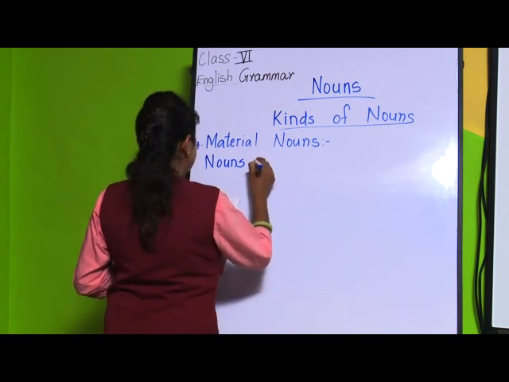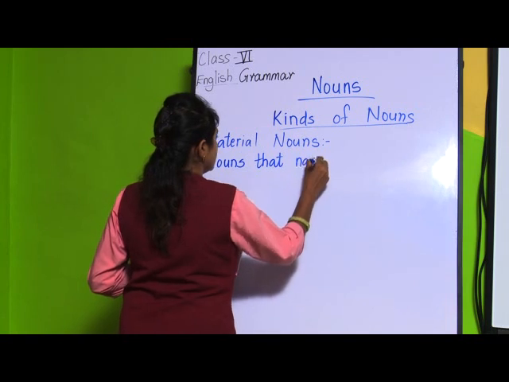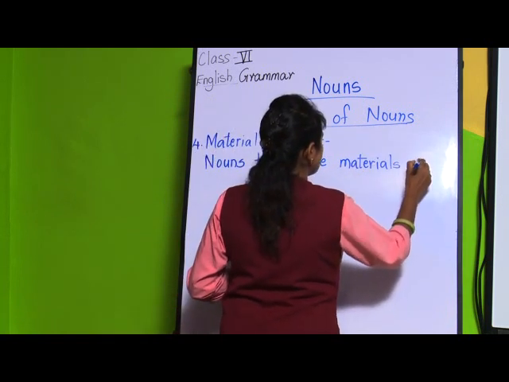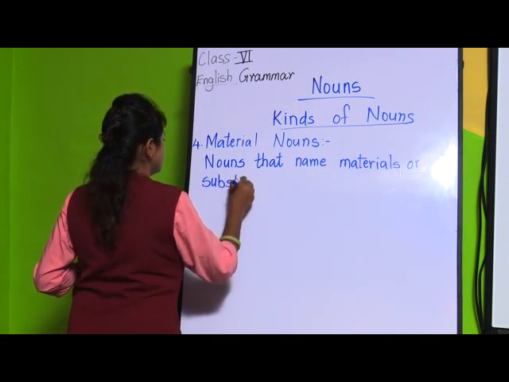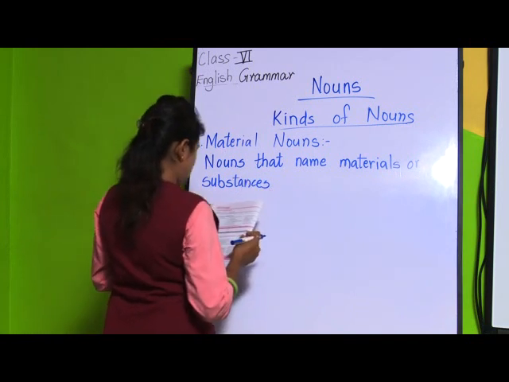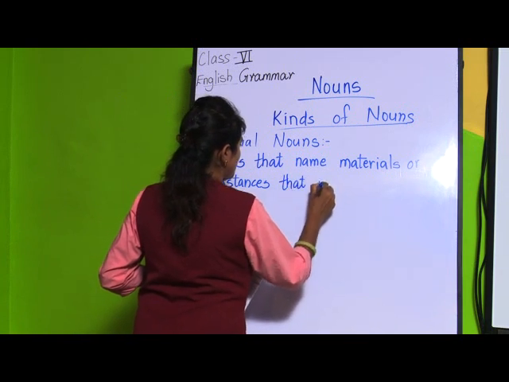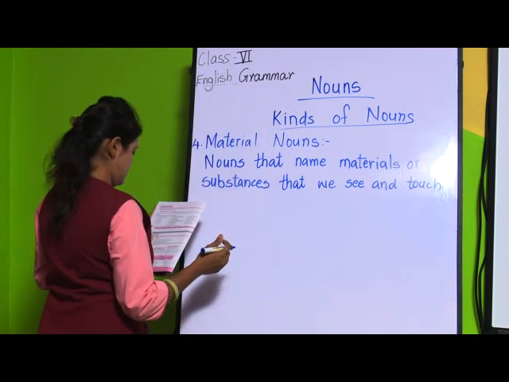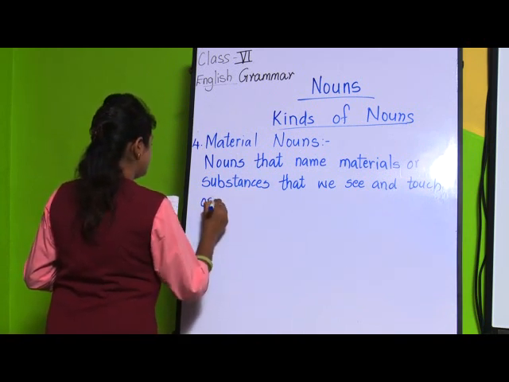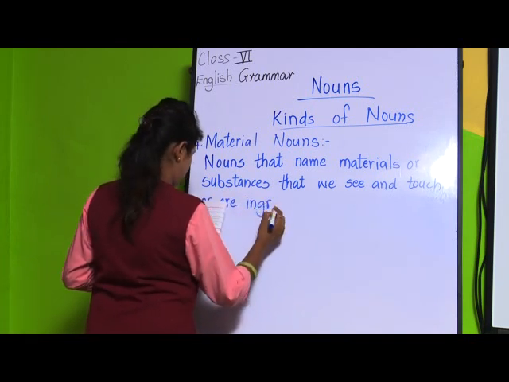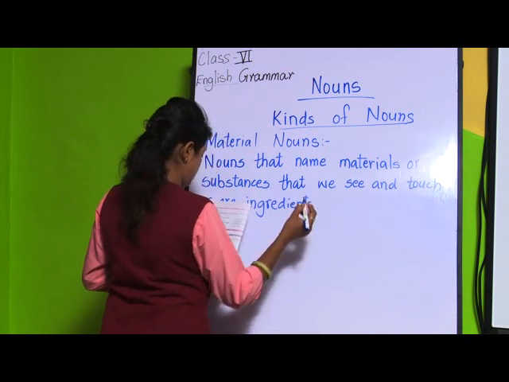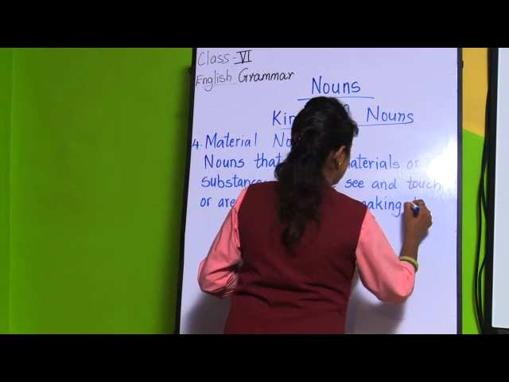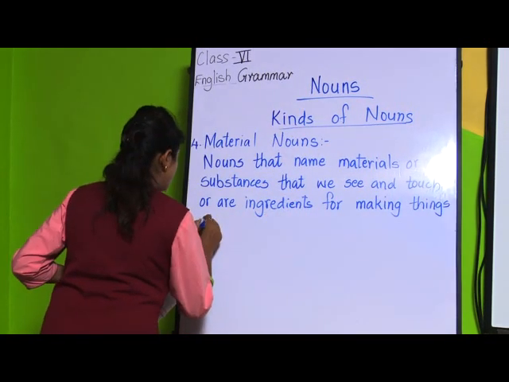Nouns that name materials or substances that we see and touch, or the ingredients for making things, are called material nouns.